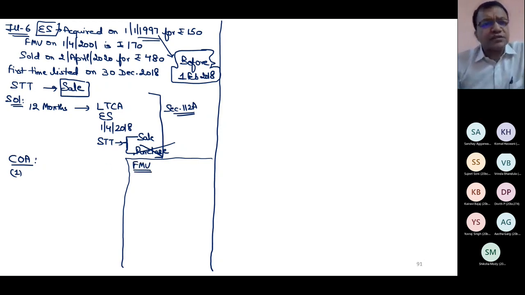Were the shares listed on 31st Jan 2018? No, first time these were listed on 30th December 18. So here also I will apply the same formula.